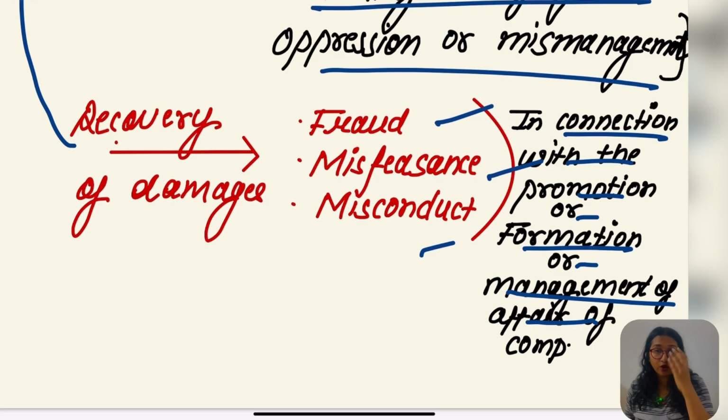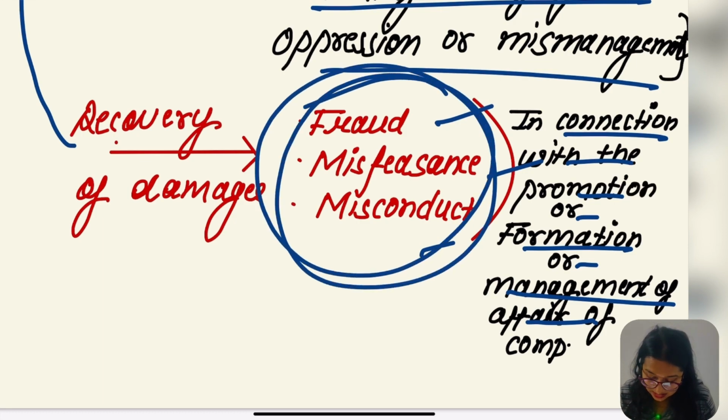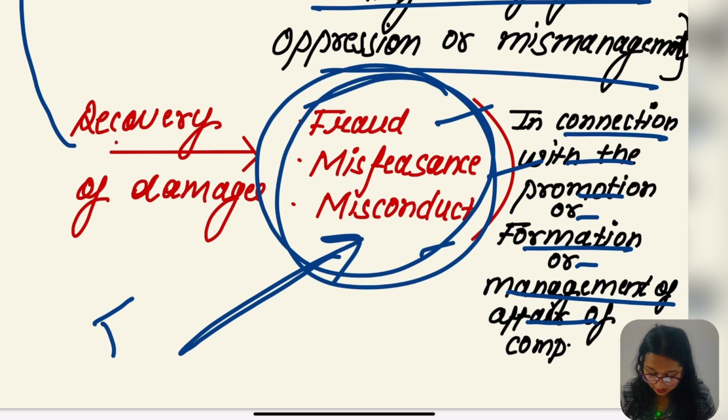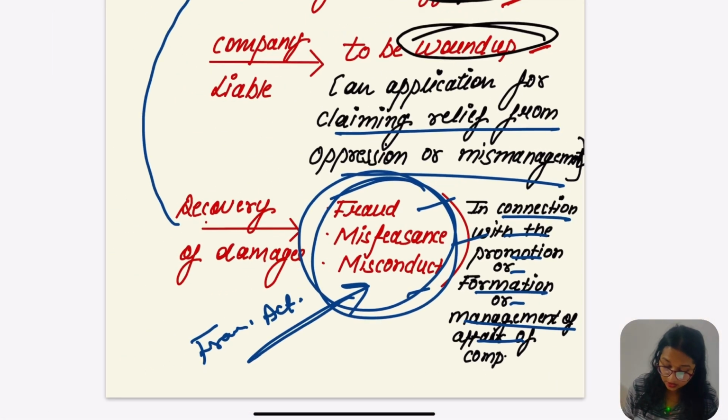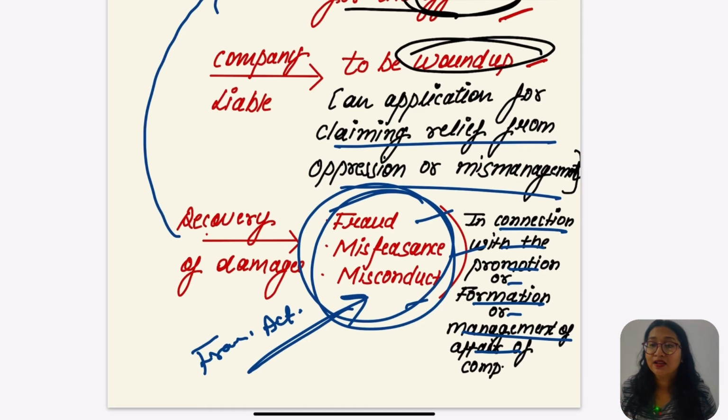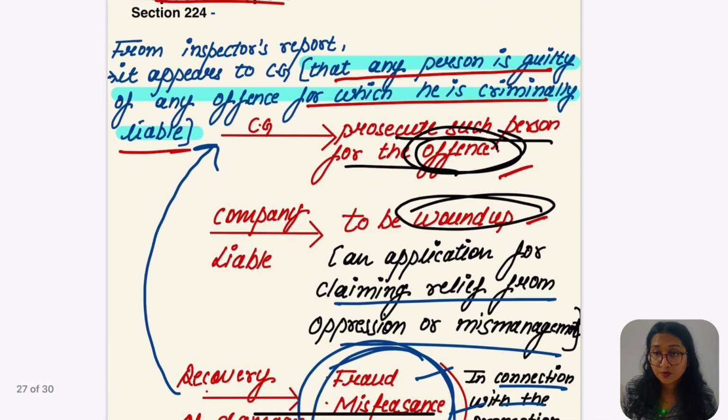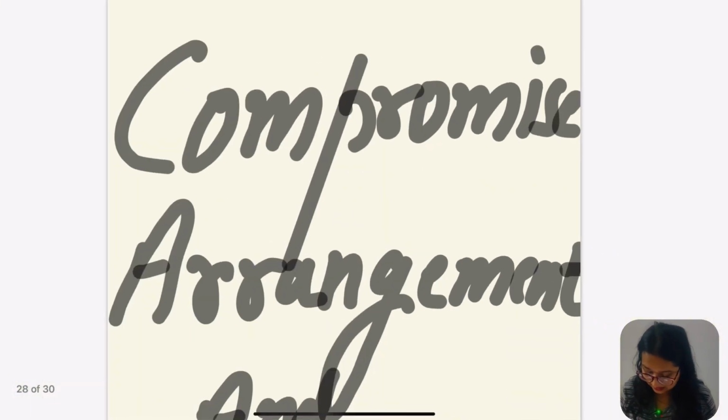The recovery of damages is to be taken from that person who was actually engaged in the promotion, formation or management of the affairs of the company through this fraudulent activity. Company would be liable to be wound up under oppression and mismanagement. And one was to prosecute that person for the offense.